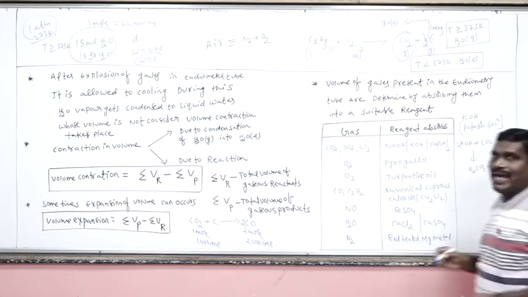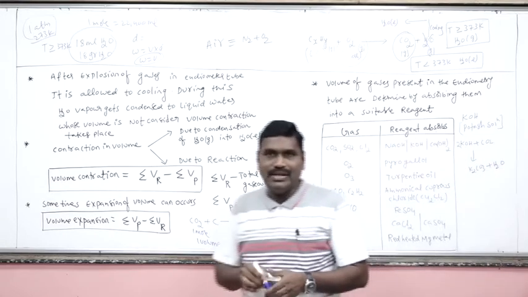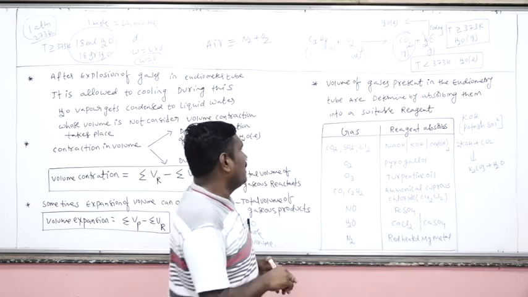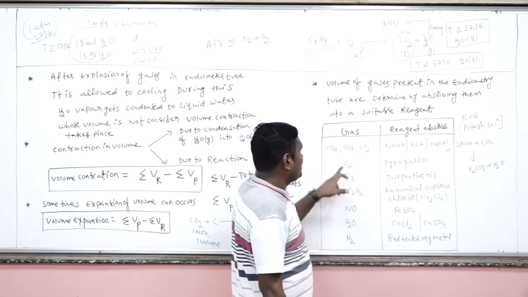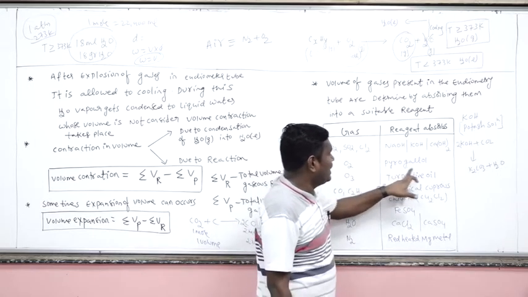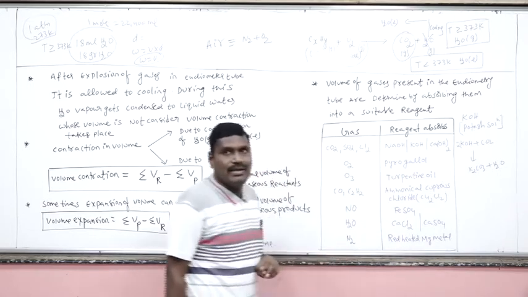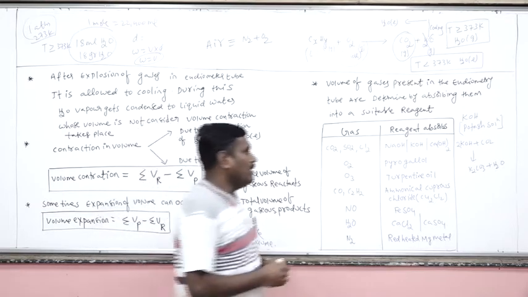K2CO3. This is an acid-base reaction. Now come to oxygen. How is the oxygen gas absorbed? Oxygen gas is absorbed by a reagent known as pyrogallol.